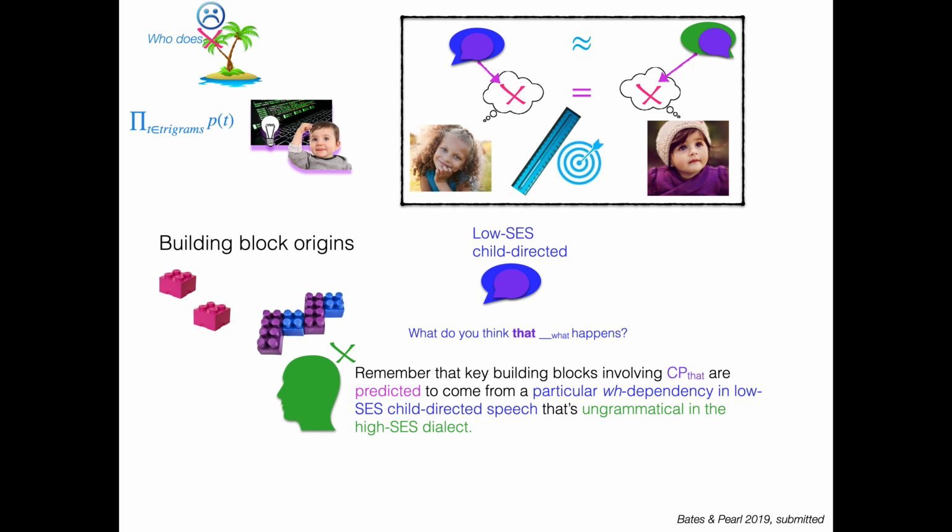And in particular, the judgment patterns is really what we want to be measuring, because that's what we generated from our model. Now, something else that's important that we discovered by using this method is that key building blocks involving complementizer phrasal that are predicted to come from a very specific wh dependency in low SES child-directed speech, that trace violation. What do you think that happens? Again, that's ungrammatical, or often judged to be ungrammatical or less acceptable in the high SES dialect, right? But that's supposed to be where it's coming from in low SES input.